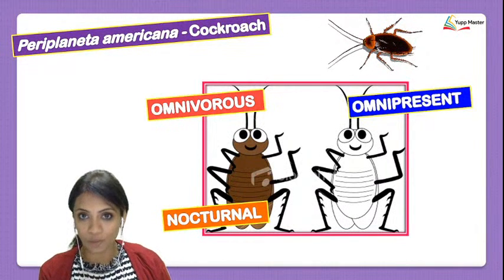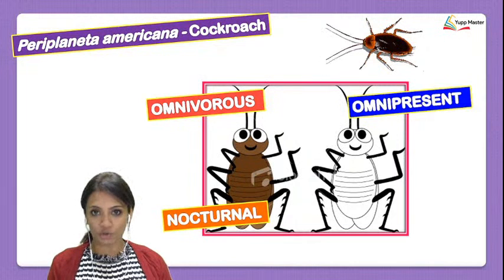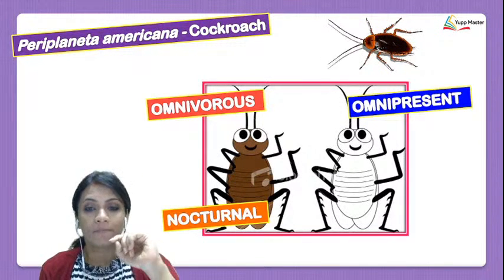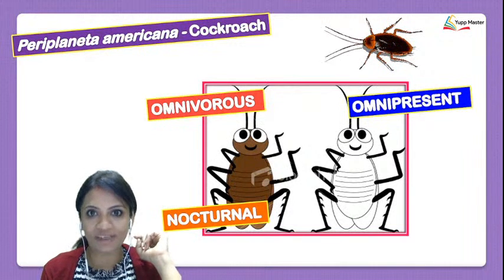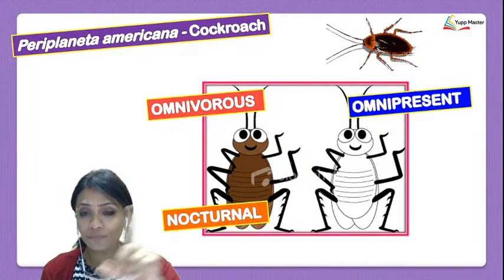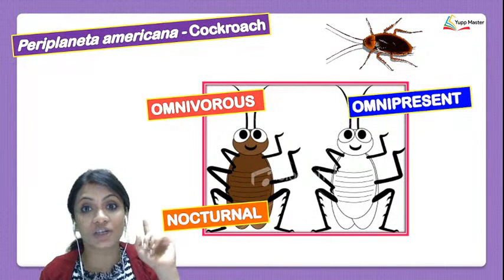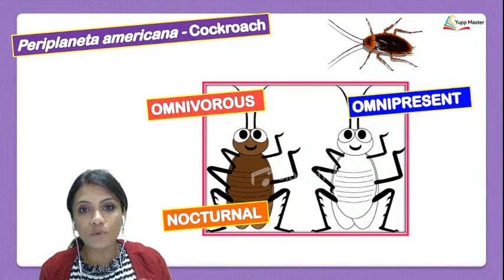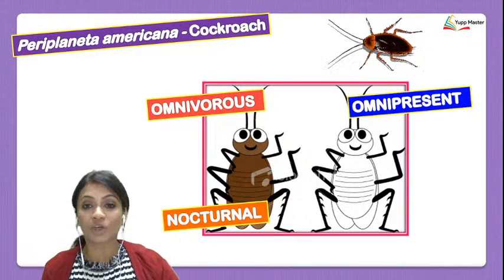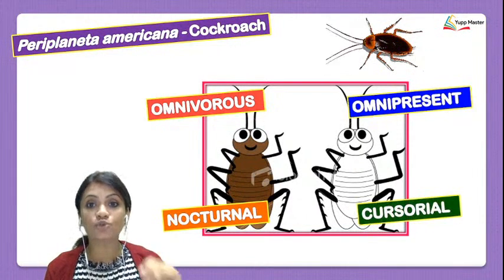Also, do you all know that cockroaches have wings? You do know, right? But if you go behind the cockroach and it gets scared, what does it do? Do you see that cockroach flying? No, you will see that cockroach running. So, on a general note, the cockroach prefers to run.